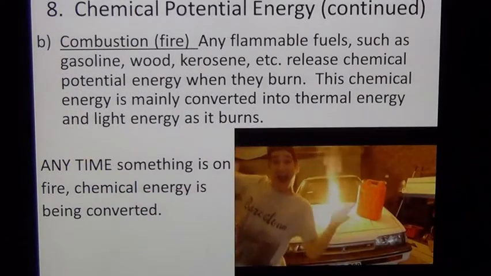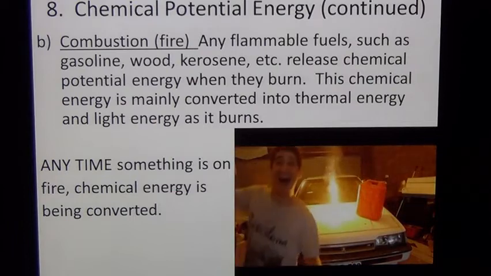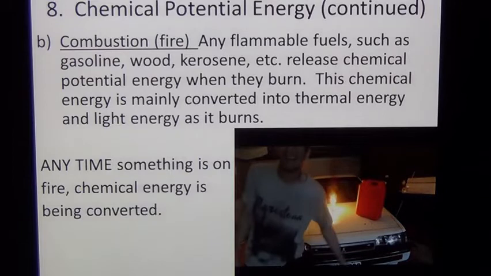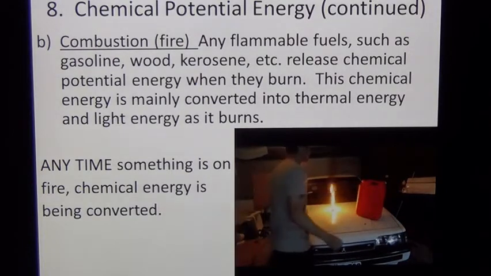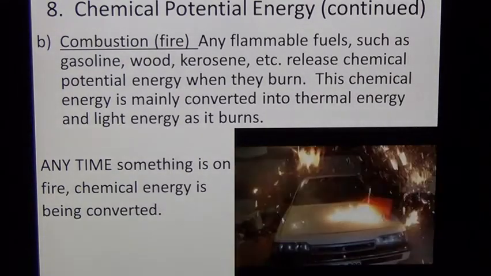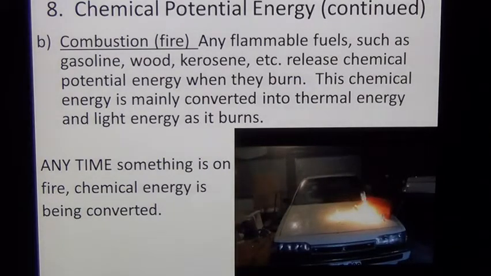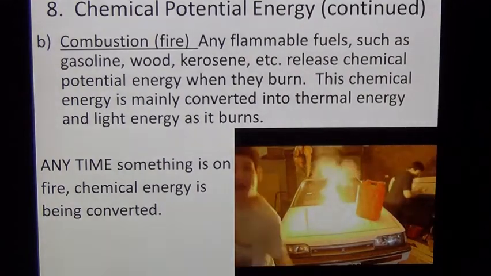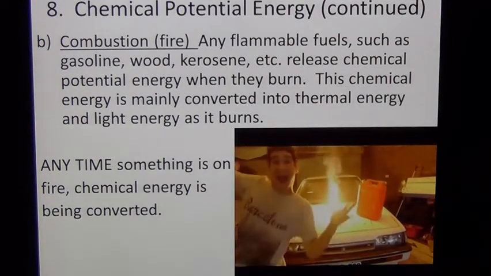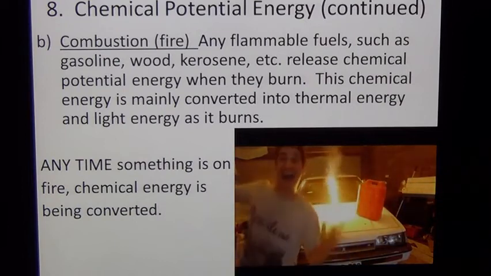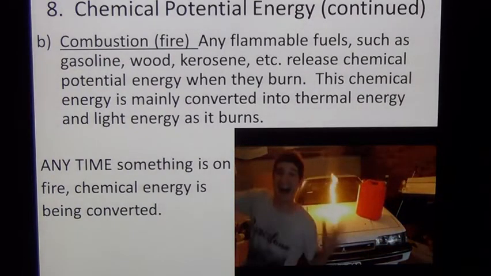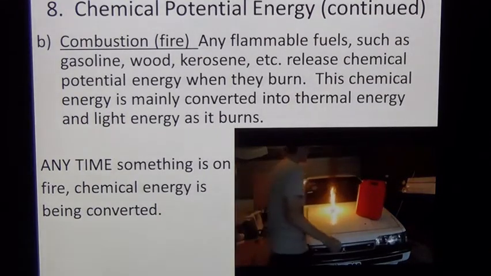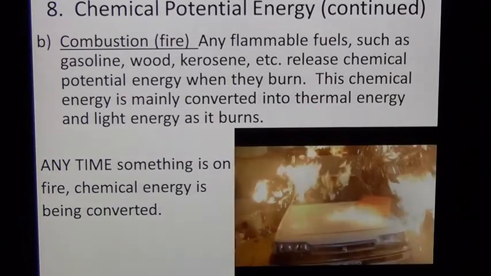Another type of chemical potential energy is combustion, which is basically fire. Any flammable object, gasoline, wood, kerosene, burning plastics, hair, they all release the chemical energy in another form when they burn. Typically, when you think about something being on fire, the energy is going to be released as light energy and thermal energy. So anytime an object is on fire, you should know that it had chemical potential energy and it's converting it into thermal energy and light.